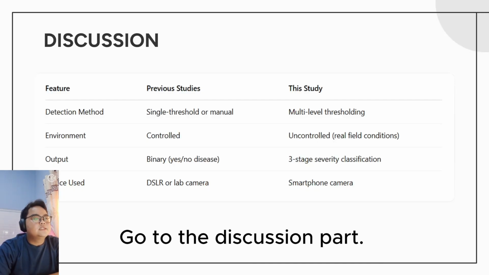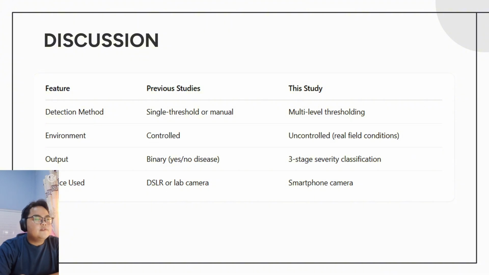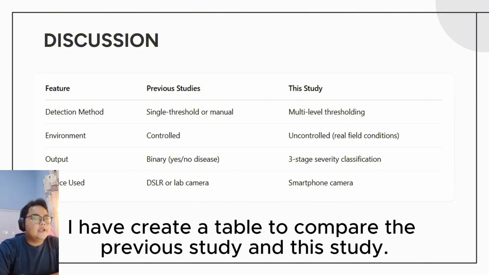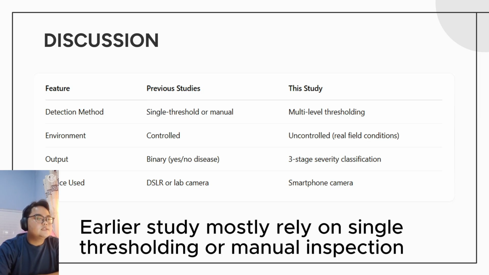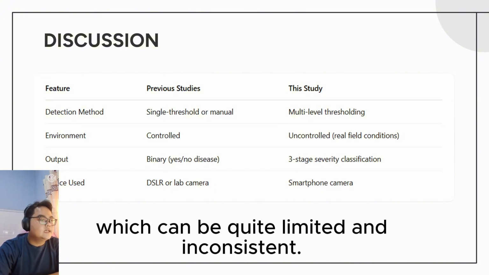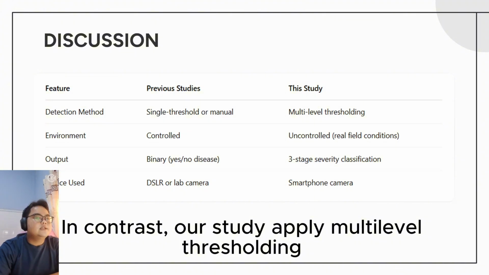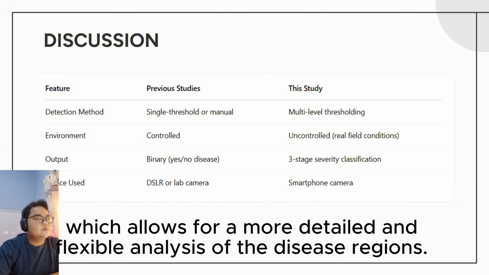Go to the discussion part. We have a table to compare the previous study and this study. Earlier studies mostly rely on single thresholding or manual inspection, which can be quite limited and inconsistent. In contrast, our study applied multi-level thresholding, which allows for a more detailed and flexible analysis of the disease